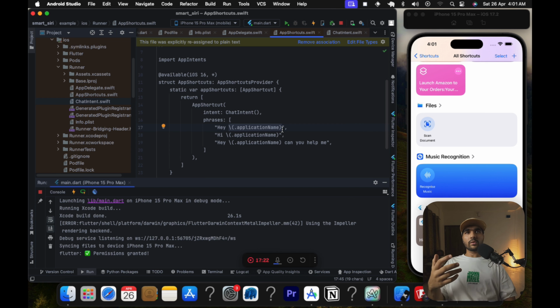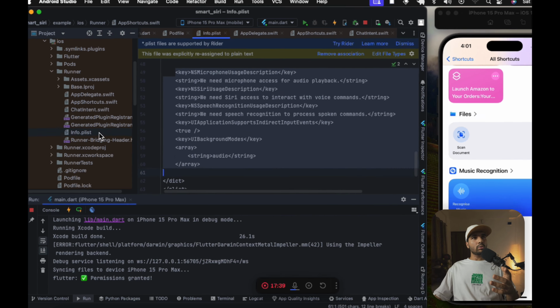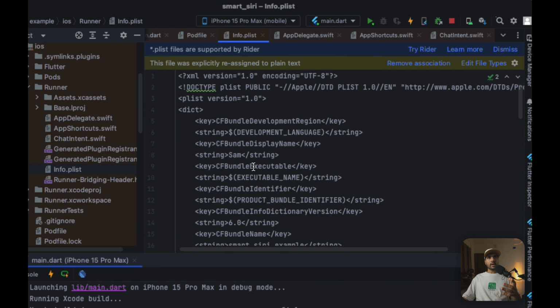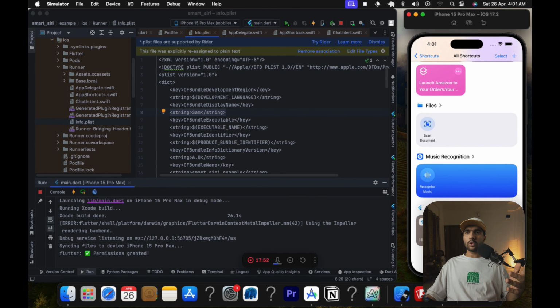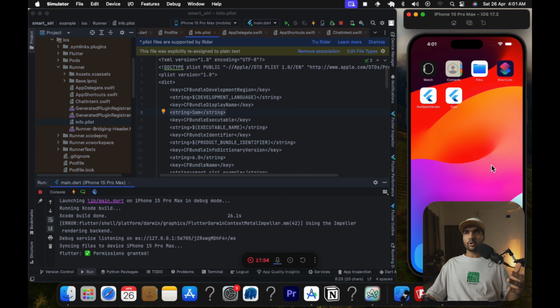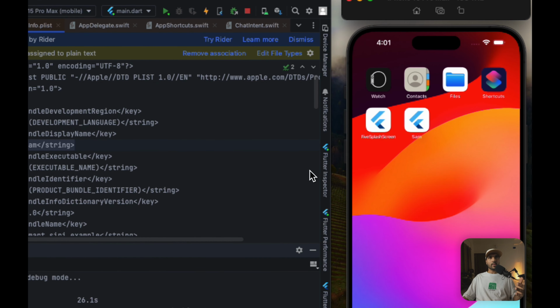But similar to Hey Siri, we need to implement Hey Sam, right? To implement that, we need to change our application name to Sam or whatever name of the agent you want. To change our application name, you can simply go to info.plist, scroll up, and you will find this CFBundleDisplayName and just change that to whatever name you want. What this will do is it will change the name of your application first of all. So if you go back, you can see that the name is changed to Sam, right?